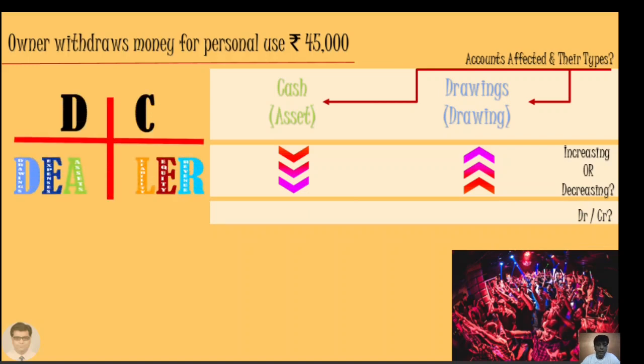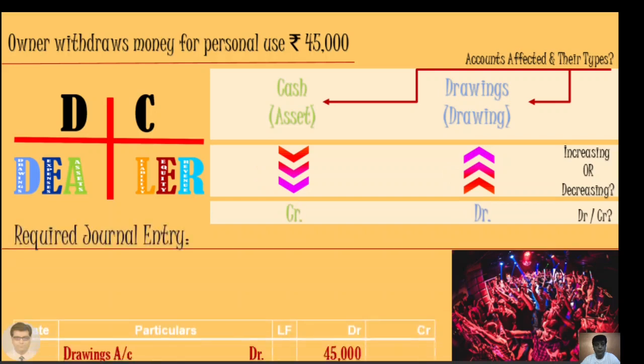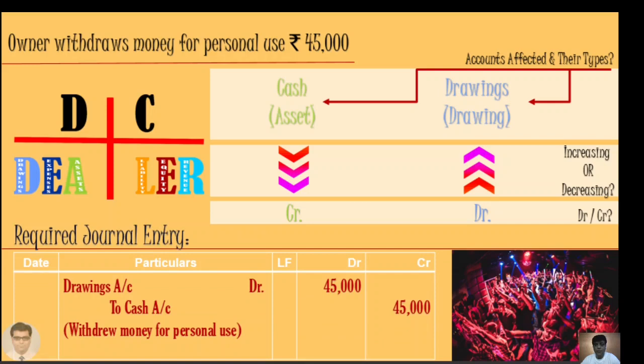Now debit or credit? DC dealer will help us. DC dealer tells us that cash, which is an asset, is reducing. So when asset reduces, it is to be credited, and the drawings account is increasing, which should be debited. So now we have the journal entry with us. Let us pass it. Drawings account debit to cash account. Withdrew money for personal use 45,000. Let us see one more transaction.